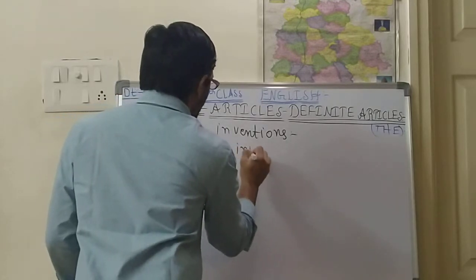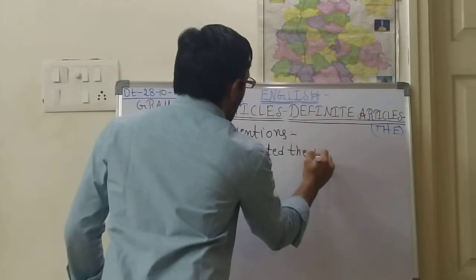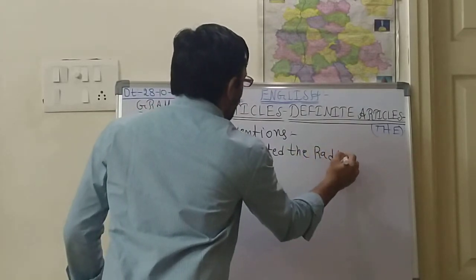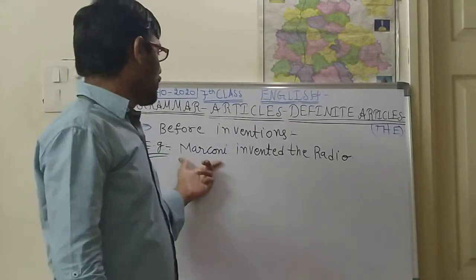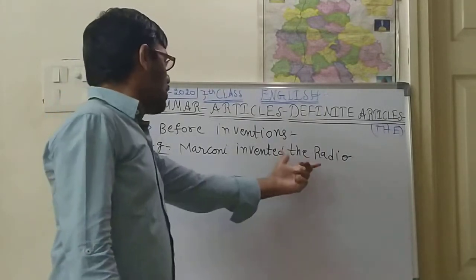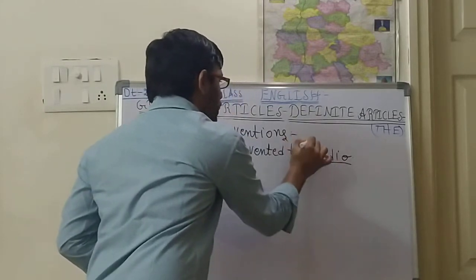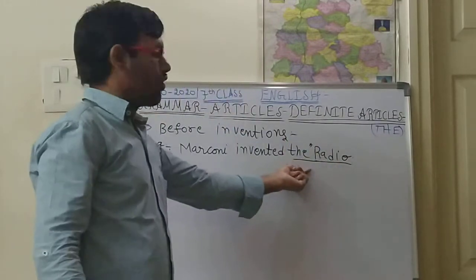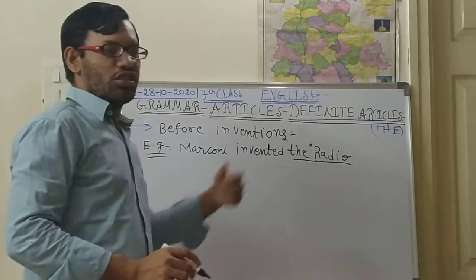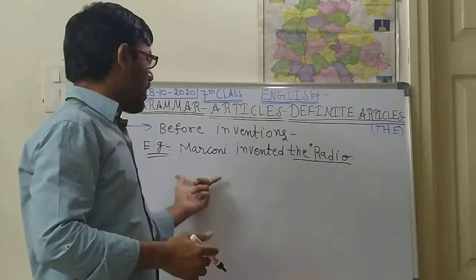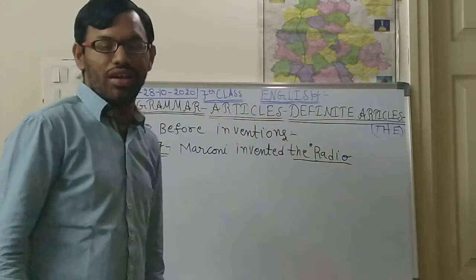Marconi invented the radio. Who invented the radio? Marconi invented the radio. So before the invention we are using the. Like this the is used. And next, Thomas Alva Edison invented the bulb. Like that also we can say.